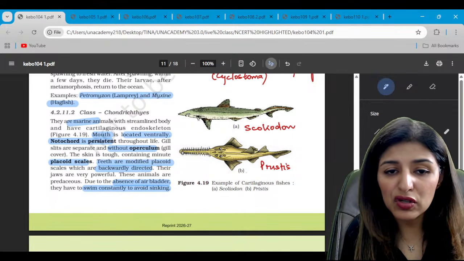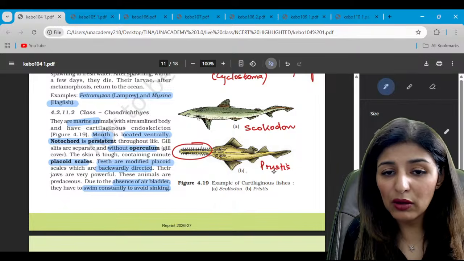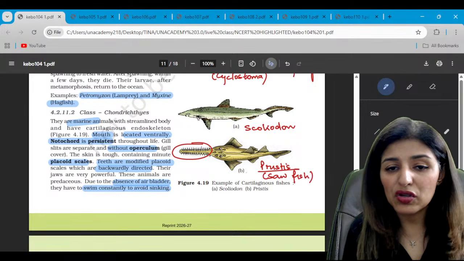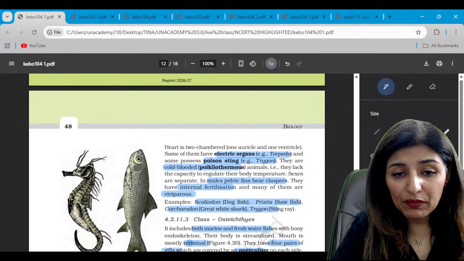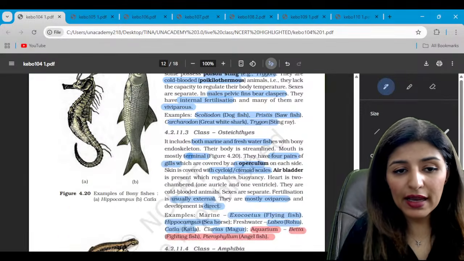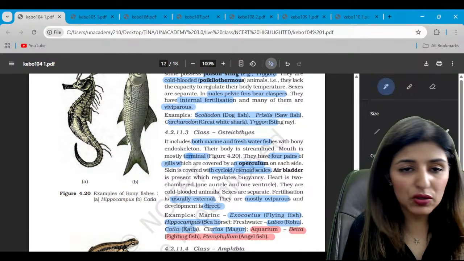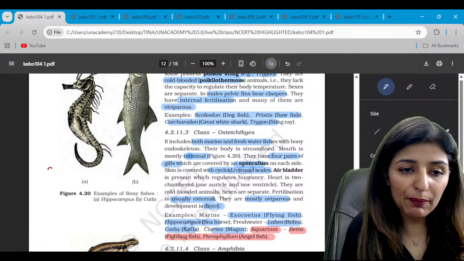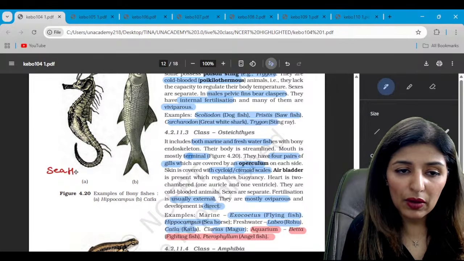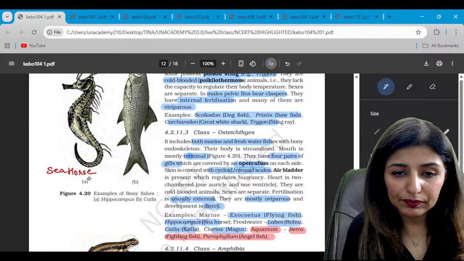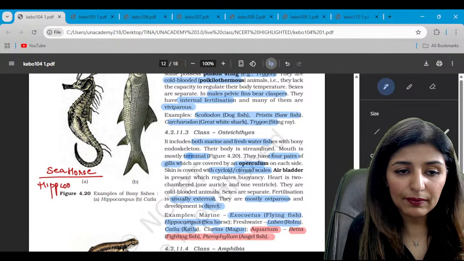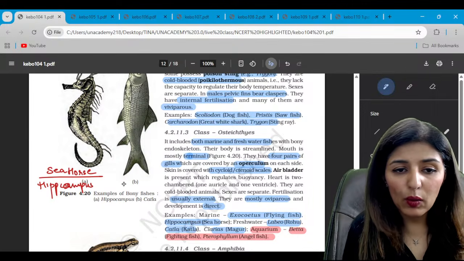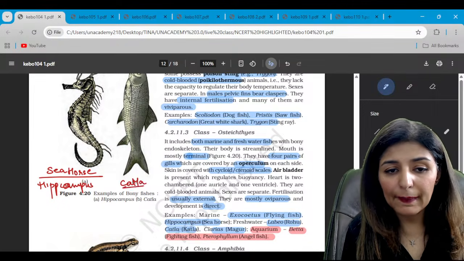Pristis is a sawfish. Do you see the mouth here? So the mouth has a saw in front of it, hence sawfish. Is that clear? And scoliodon is the dogfish. Next diagram represents the bony fishes. The first one is hippocampus. Hippocampus is a sea horse, also known as hippocampus, right? While this one is catla catla.